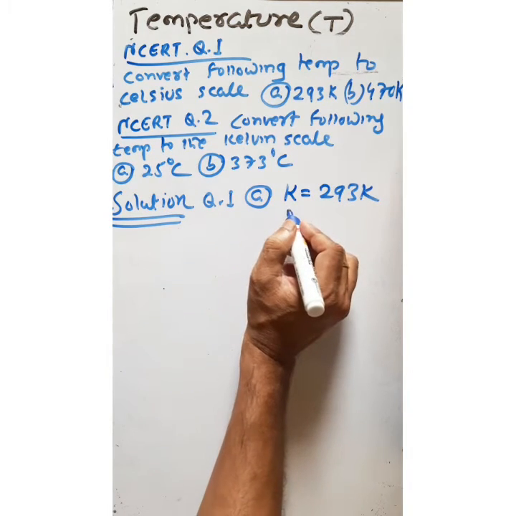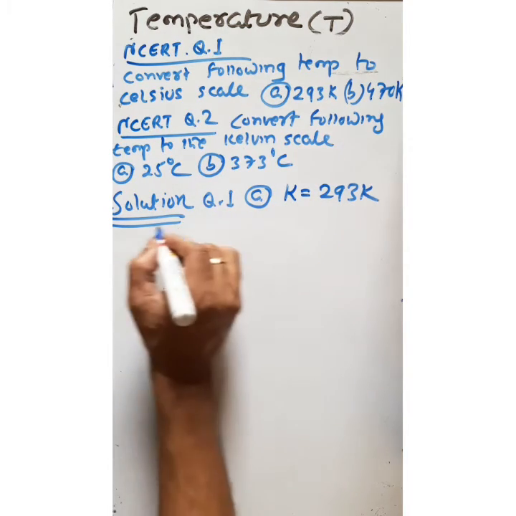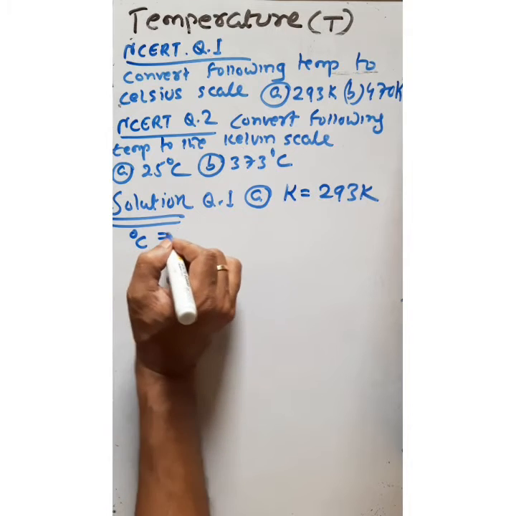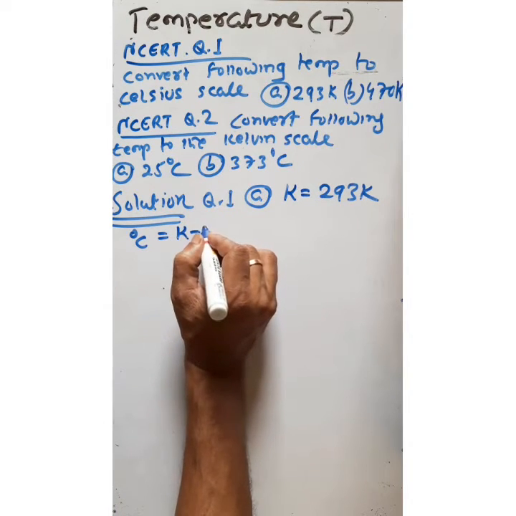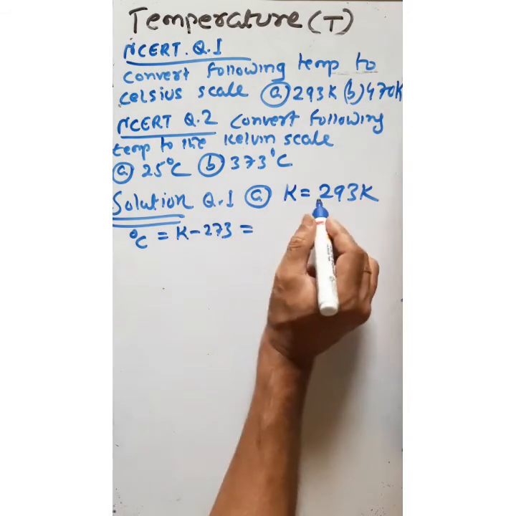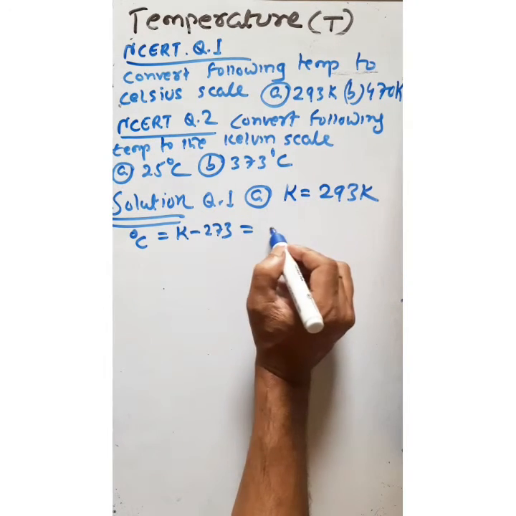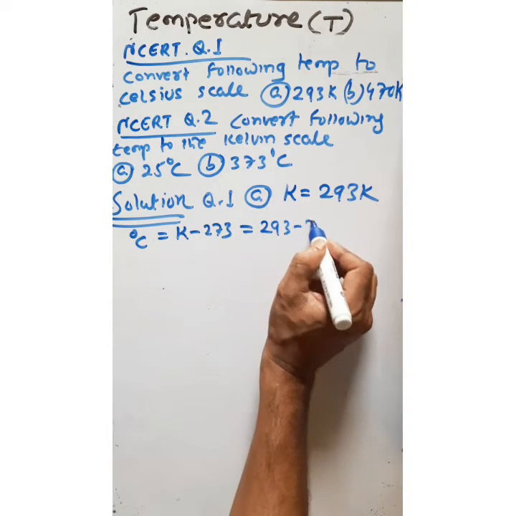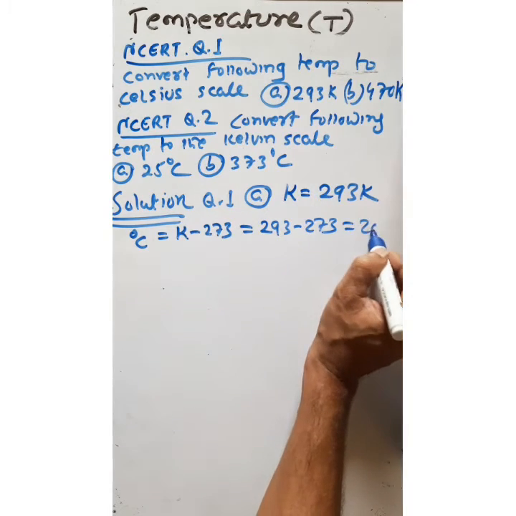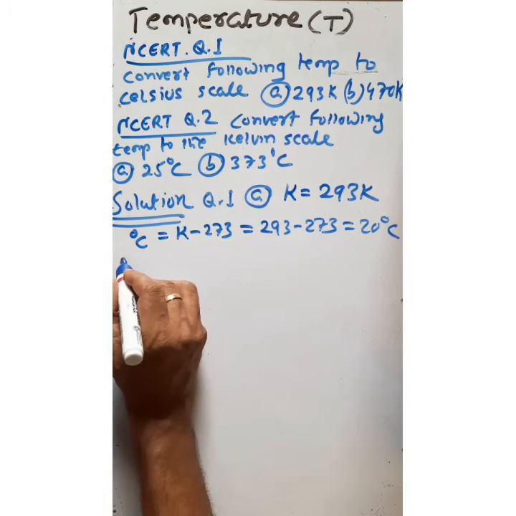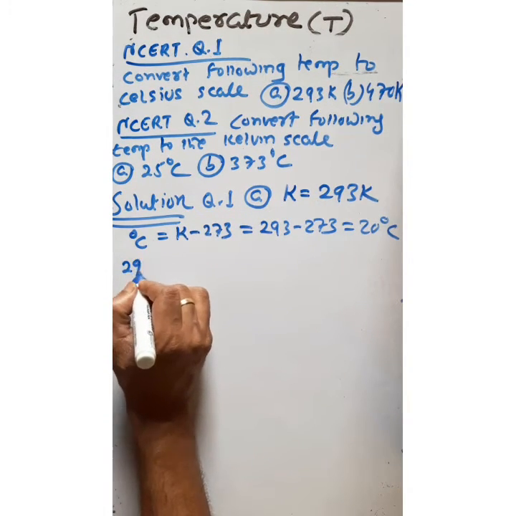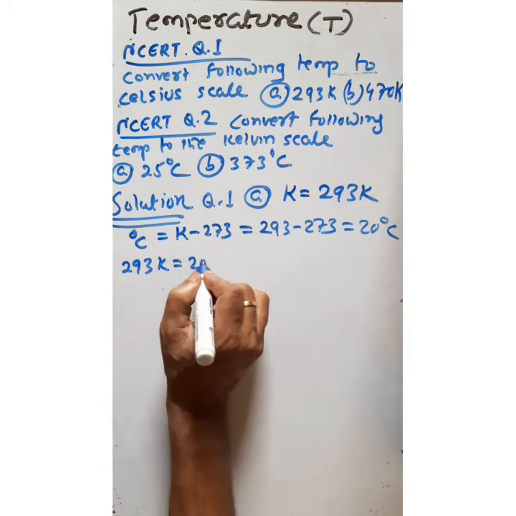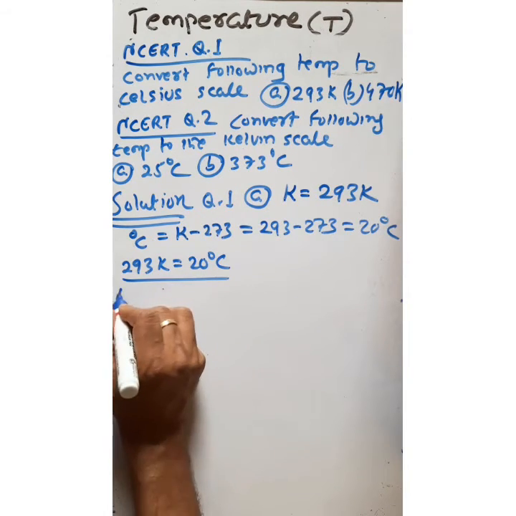We have to find the value in degree centigrade. We know degree centigrade is Kelvin scale minus 273. So 293 minus 273 is equal to 20 degree centigrade. So we can say 293 Kelvin is equal to 20 degree centigrade.